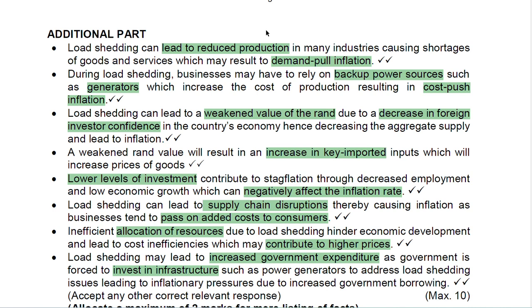The private sector will be heavily affected as well because they will need to have backup power, which is expensive compared to electricity. And by doing so, it means they'll have to push up prices. Again, foreign investors might not think it's viable for them to invest in South Africa, as the prices might be an indication that the country is going through a recession.